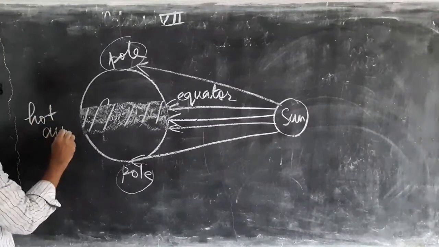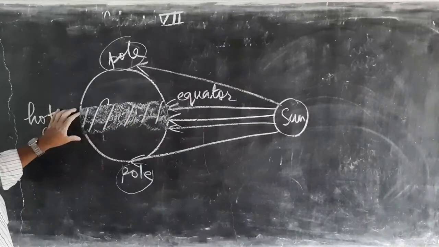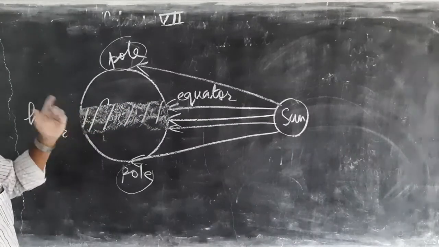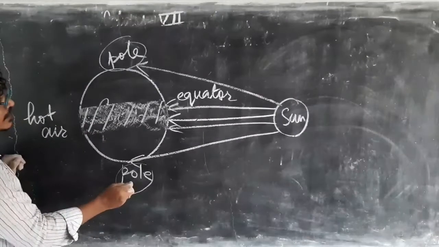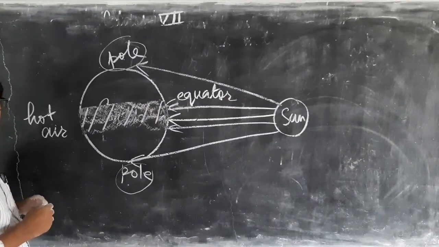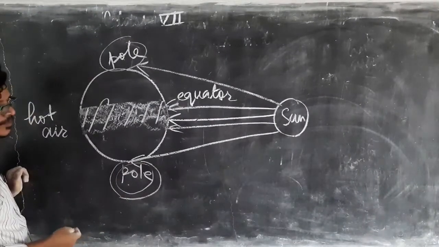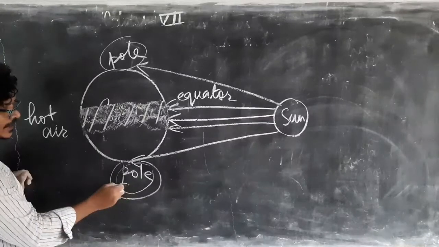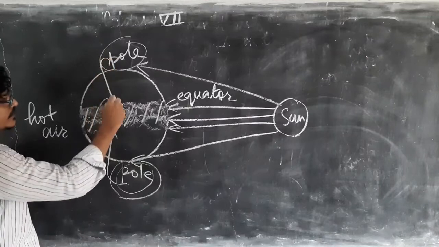So here at this region air will get heated up, and that hot air will try to rise towards the sky. Since at both poles very little sunlight is coming, air there will not get heated up. So this air will try to fill the space created by hot air.